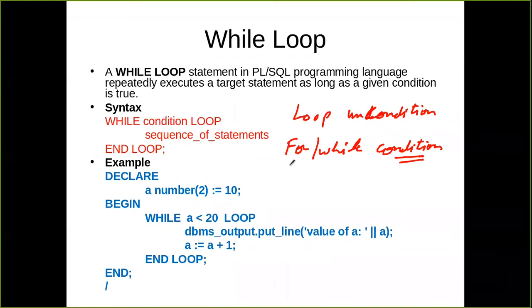I hope you are aware of the difference between the for loop and the while loop. Any idea from your side? What is the difference between the for loop and the while loop?